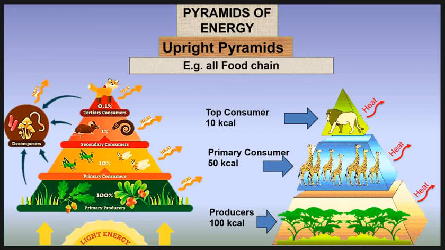Thus, the usable energy decreases from sunlight to producer to the herbivores to the carnivores. Therefore, the energy pyramid will be mostly upright. The energy pyramid concept helps to explain the phenomenon of biological magnification, the tendency for toxic substances to increase in concentration progressively at higher levels of the food chain.